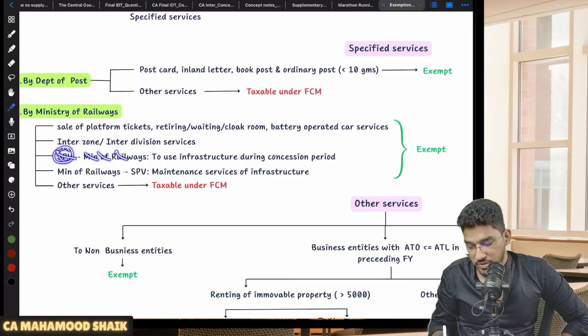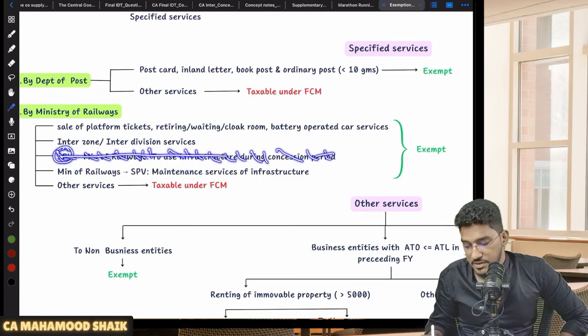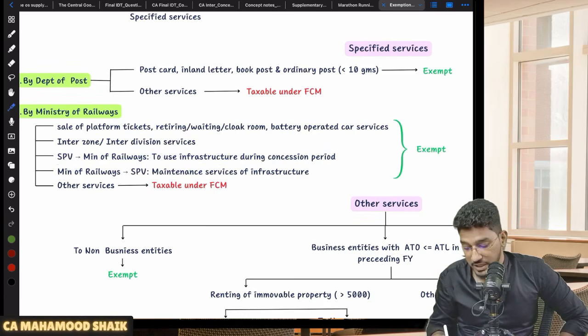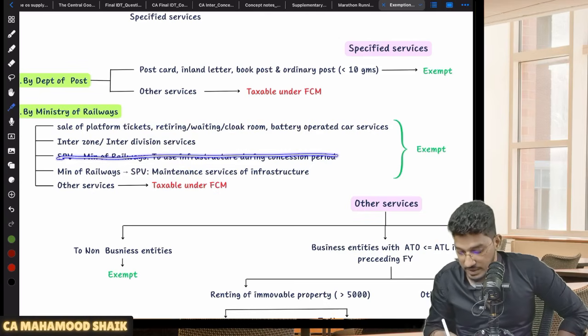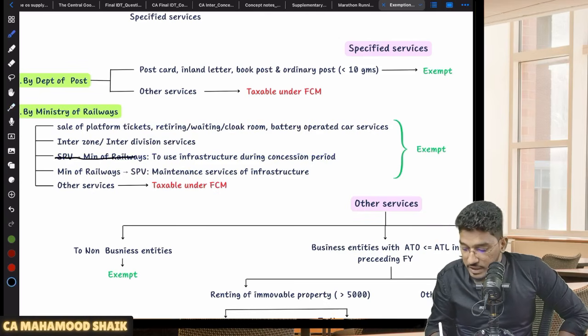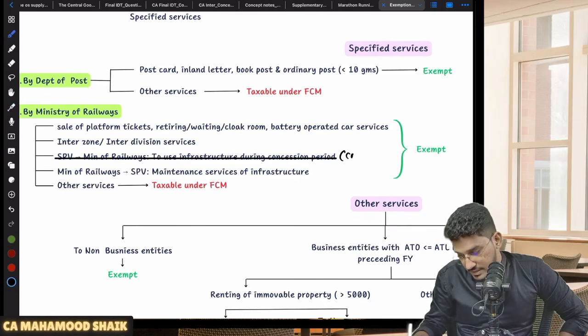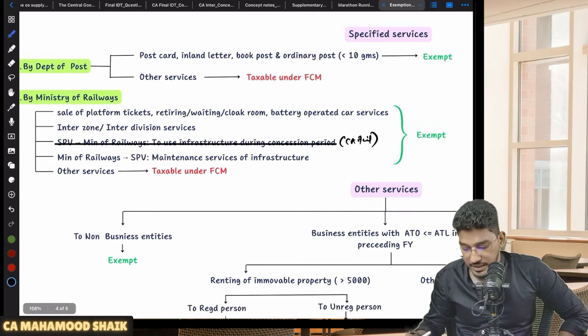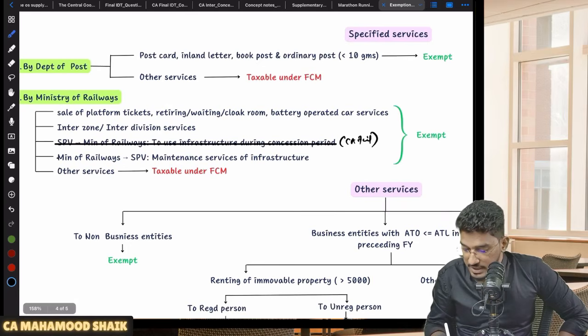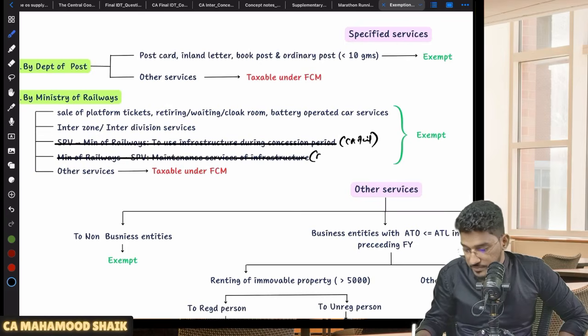This is not applicable for you at CA Inter level. You can ignore this. This is a point for CA Final. I have prepared one comprehensive chart. You can remember the SPV service, or you can ignore it. These SPV services are also exempted. Ignore for CA Final, just write it. This is for CA Final, not for CA Inter. The next point is also for CA Final, so you need not remember it here.